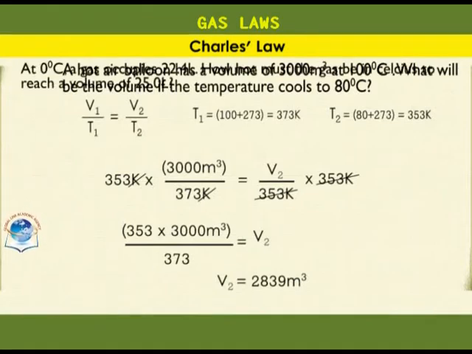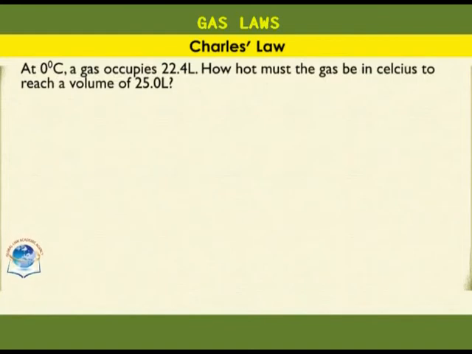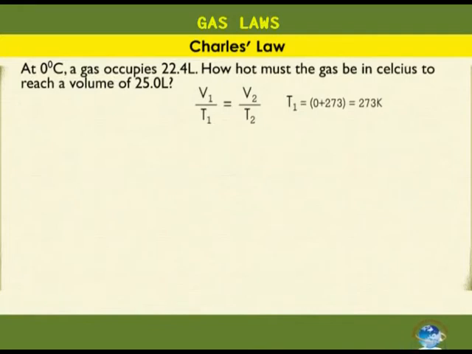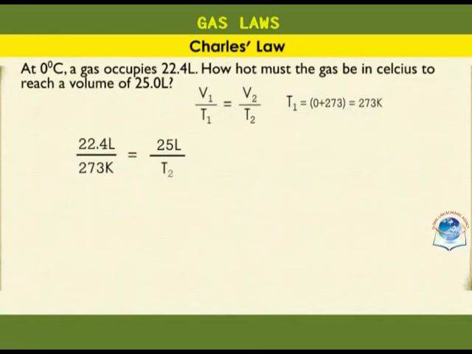One more example. At 0 degrees Celsius, a gas occupies 22.4 liters. How hot must the gas be in Celsius to reach a volume of 25.0 liters? V1 over T1 is equal to V2 over T2. Convert the temperature to Kelvin. T1 is equal to 273 Kelvin. 22.4 liters over 273 Kelvin is equal to 25.0 liters over T2.